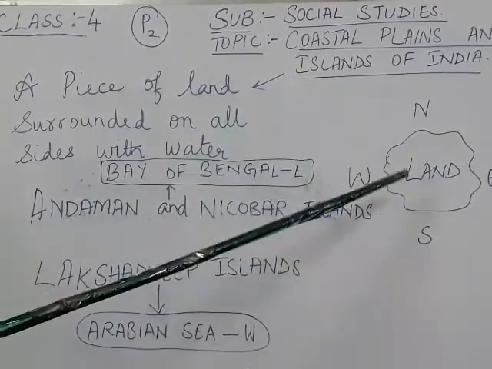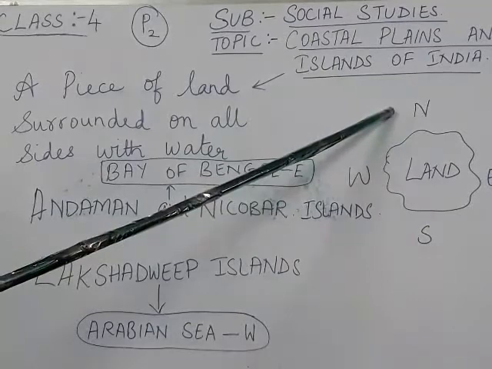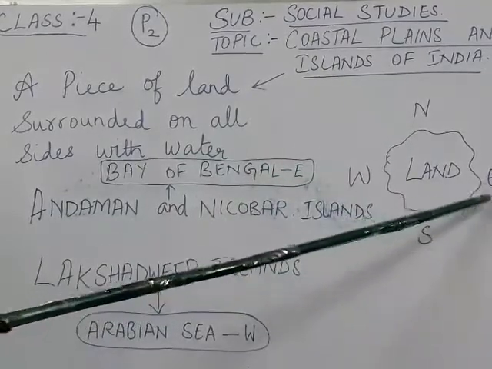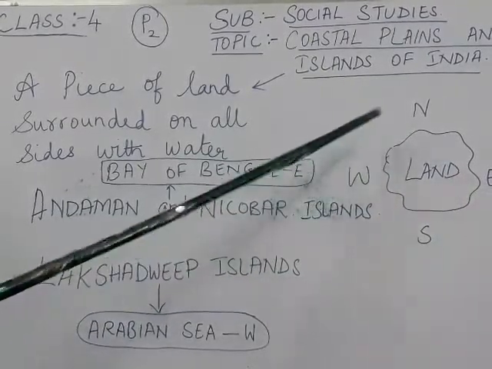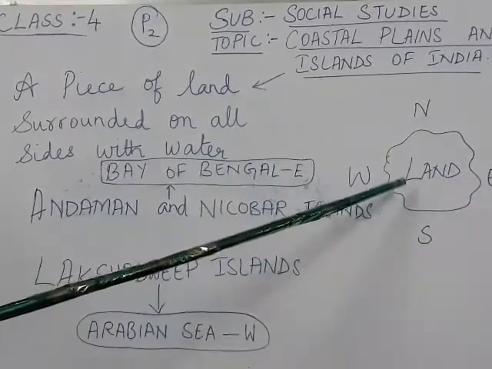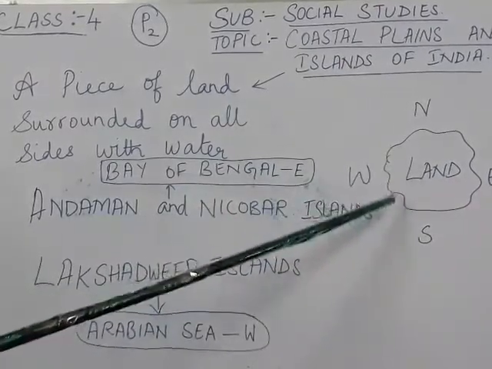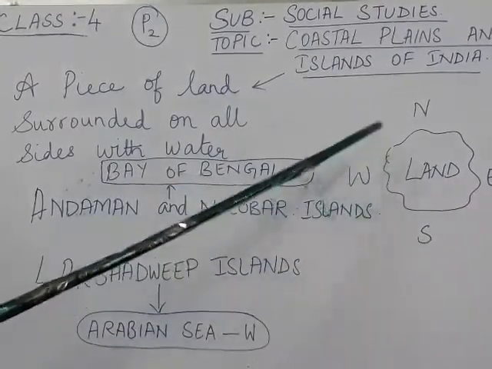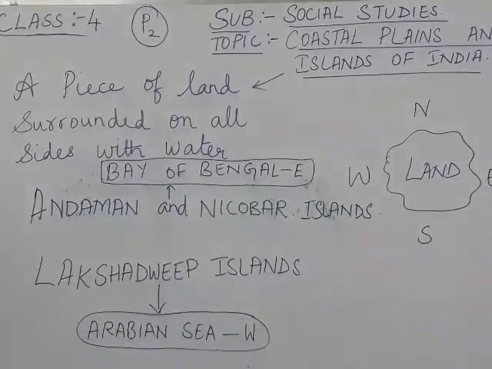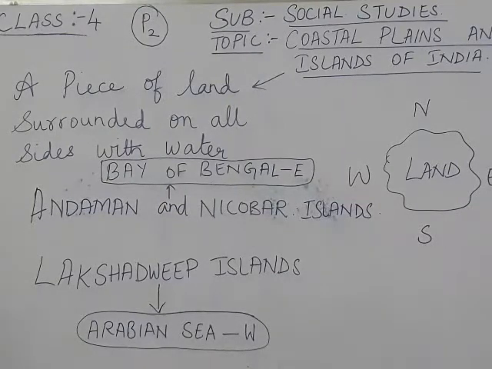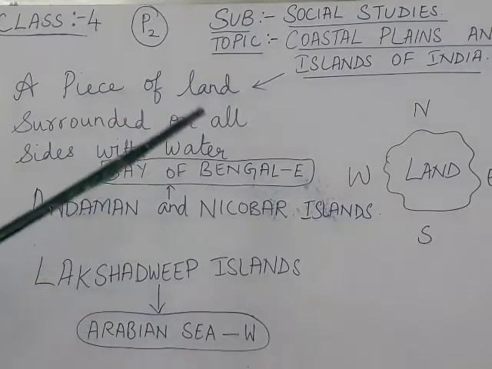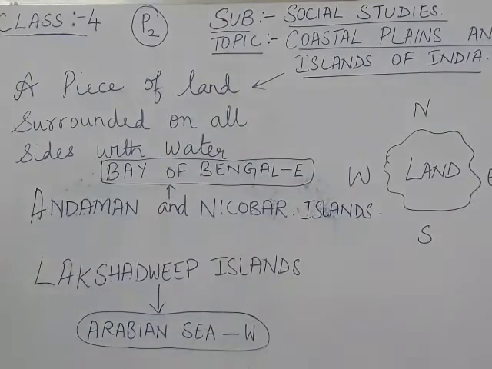So in the north and south, east and west, all the sides the land is covered with what? With water. Now you know what is an island. Can you tell me what is a peninsula from the previous lessons? Peninsula is a land which is covered on three sides with water. Now we will study about islands of India.